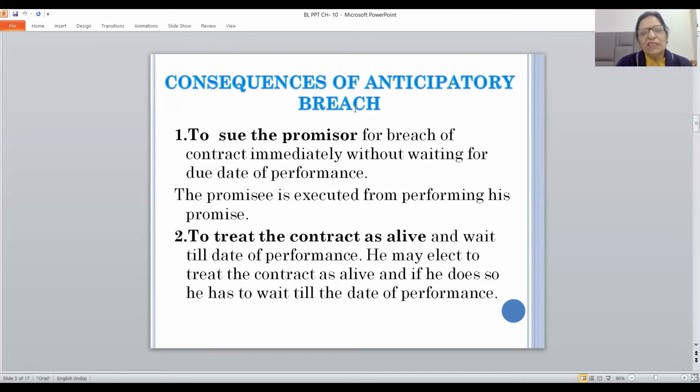If he gets Honda City car from the promisor, he will pay the price. If he does not get Honda City car, then in that case, he will put an end to the contract on 18th of July.